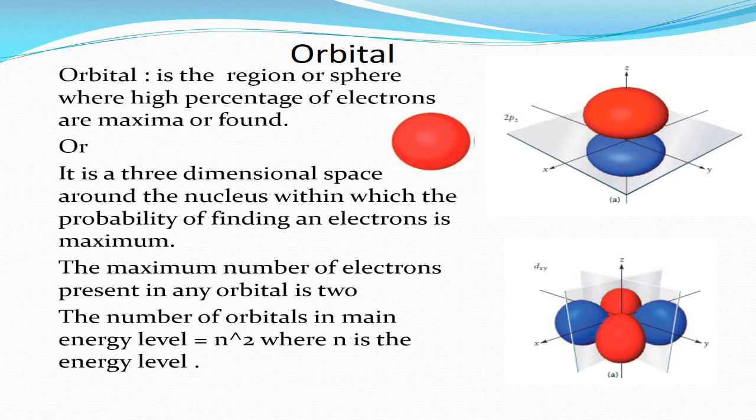An orbital is the region or space where a high percentage of electrons are found. Or, it is a three-dimensional space around a nucleus within which the probability of finding an electron is maximum. The maximum number of electrons present in any orbital is 2. The number of orbitals in a main energy level equals n², where n is the energy level.